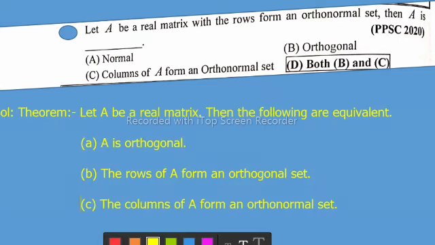Solution, that is theorem. Let A be a real matrix, then the following are equivalent. A is orthogonal, B the rows of A form an orthogonal set, C the columns of A form an orthonormal set. So B and C are correct, that is, A is orthogonal and the columns of A form an orthonormal set. So option D, both B and C correct, which is the required solution.